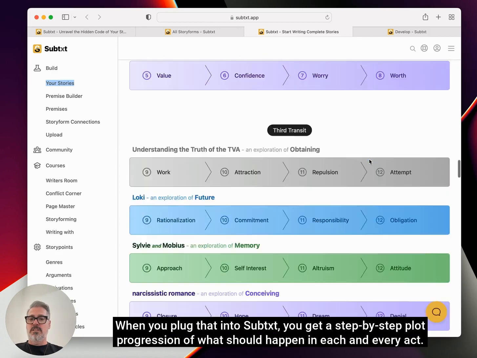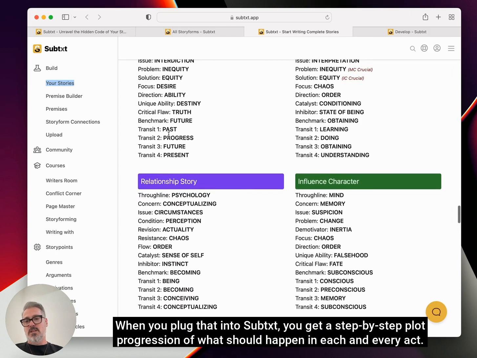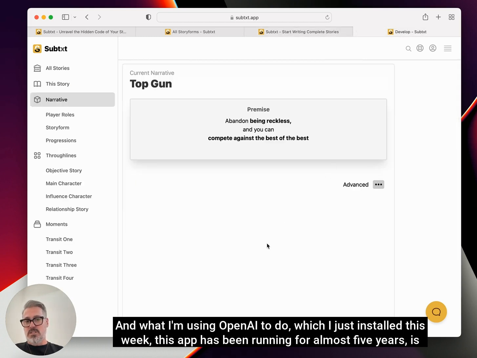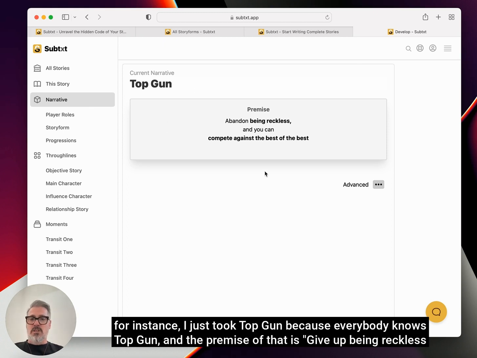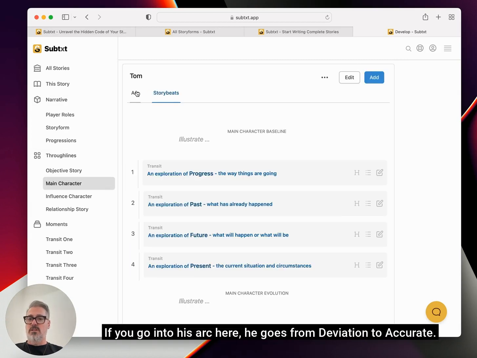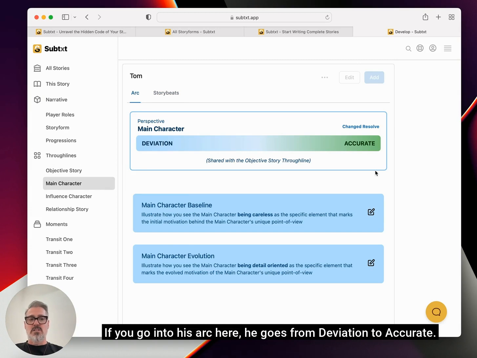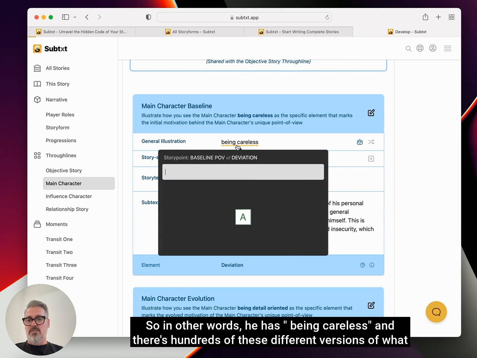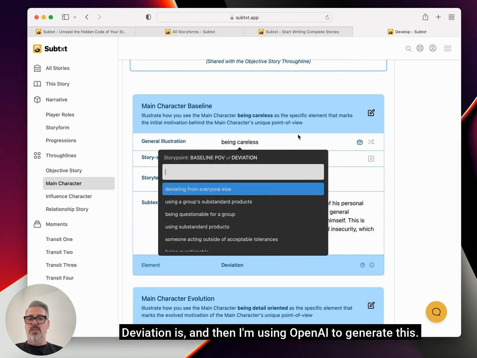When you plug that into Subtext, you get a step-by-step plot progression of what should happen in each and every act. And what I'm using OpenAI to do, which I just installed this week, this app has been running for almost 5 years, is, for instance, I just took Top Gun because everybody knows Top Gun. And the premise of that is give up being reckless and then you can compete against the best of the best. If you go into his arc here, he goes from deviation to accurate. So in other words, he has being careless, and there's hundreds of these different versions of what deviation is.